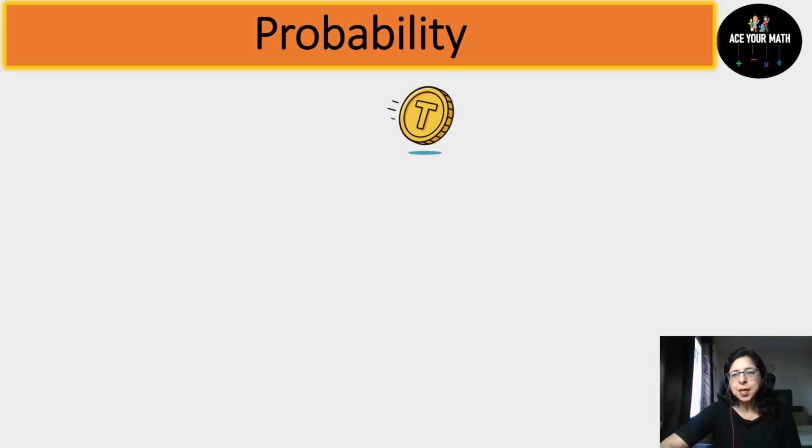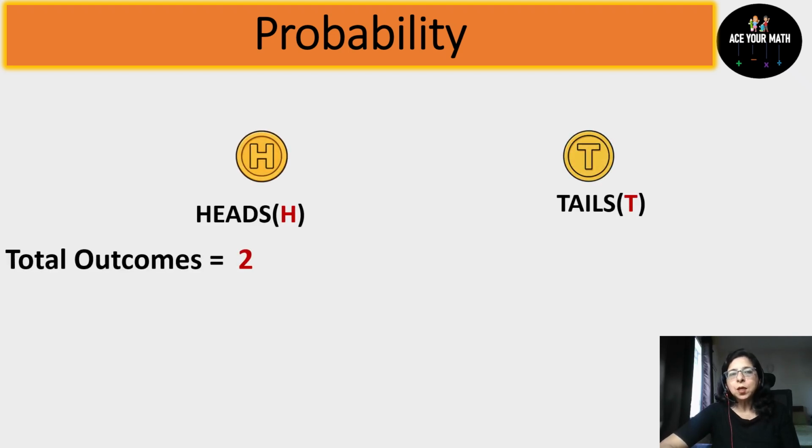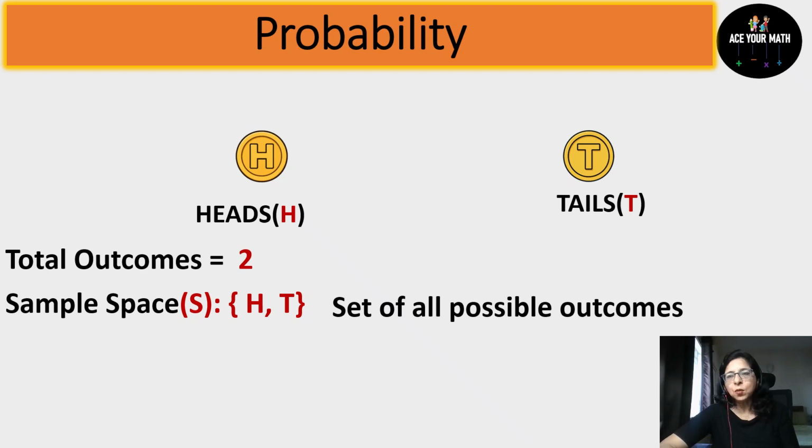Now we'll see the term sample space. See, when you toss a coin, there are only two possible outcomes. You will get either head or you will get tail. Okay, so total number of outcomes are two. Now you write these outcomes in the curly bracket. So what is a sample space? Sample space is nothing but the set of all possible outcomes. And we always write sample space in curly bracket. So head, comma, tail you will write in the sample space.